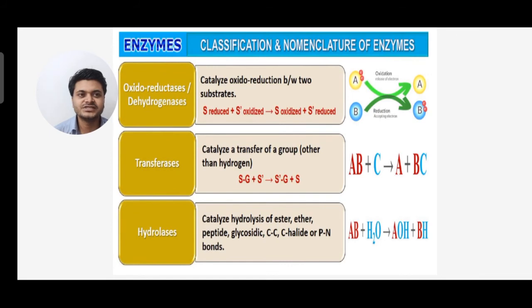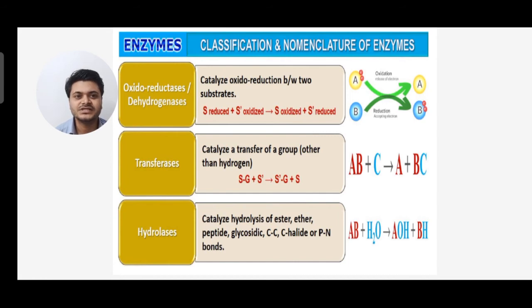First is oxidoreductase, or dehydrogenase. It catalyzes oxidoreduction between two substrates, so one is a reduced substance and another is an oxidized substance, and oxidation and reduction take place.